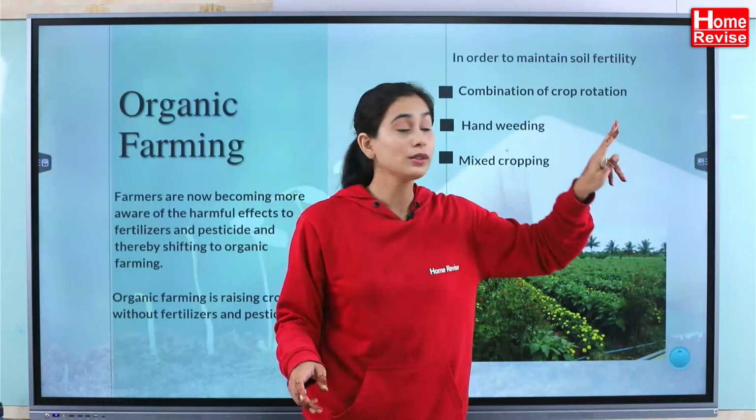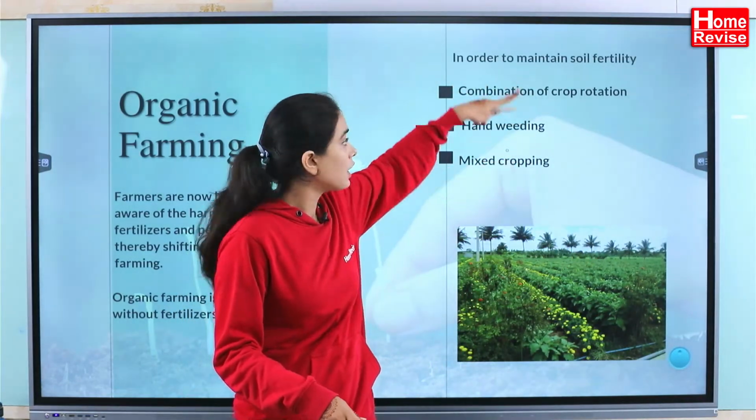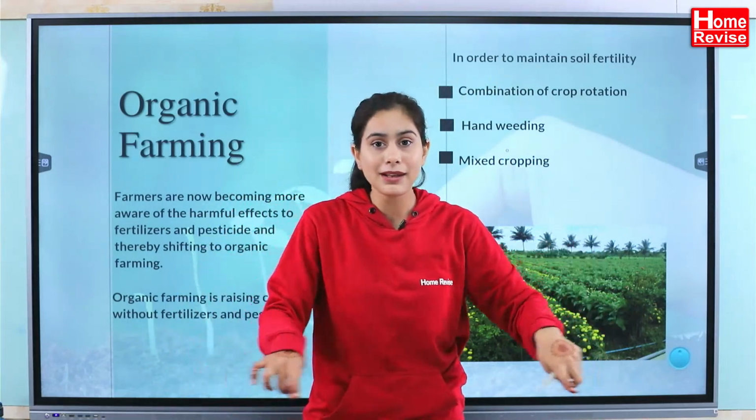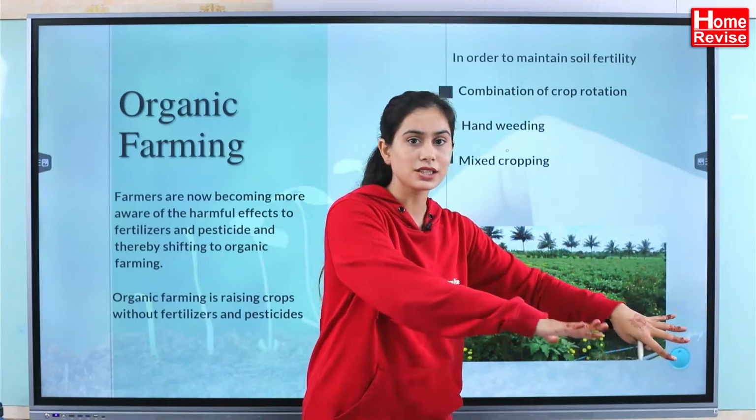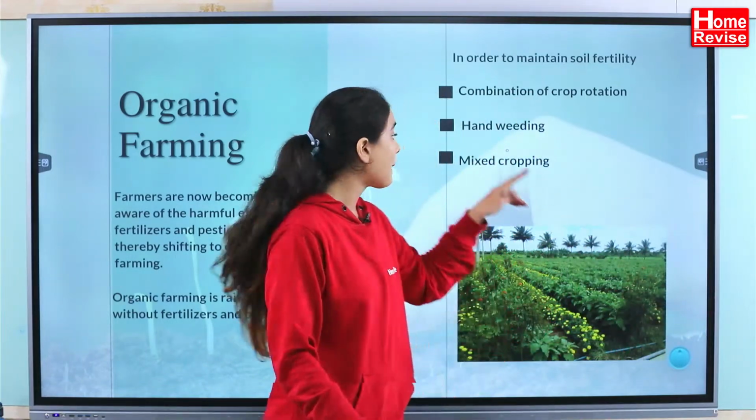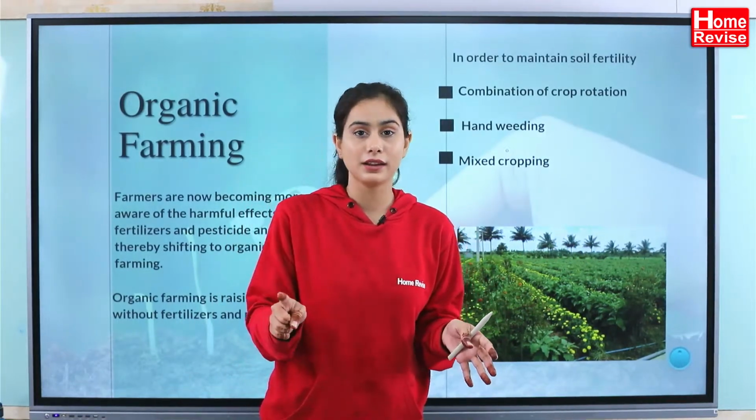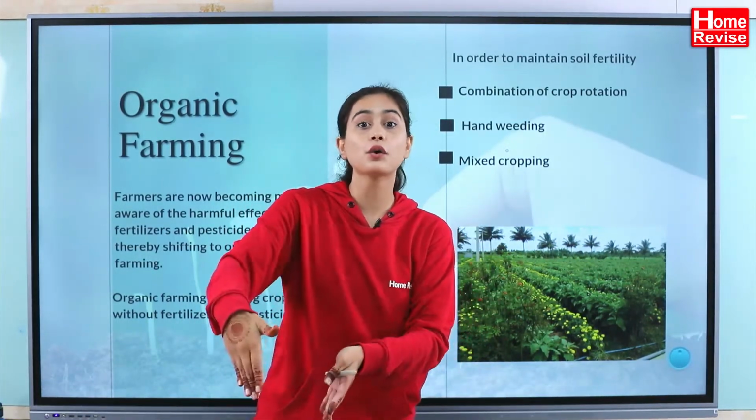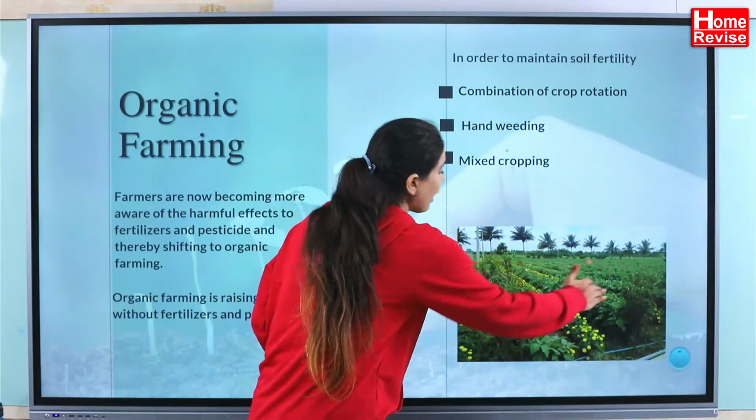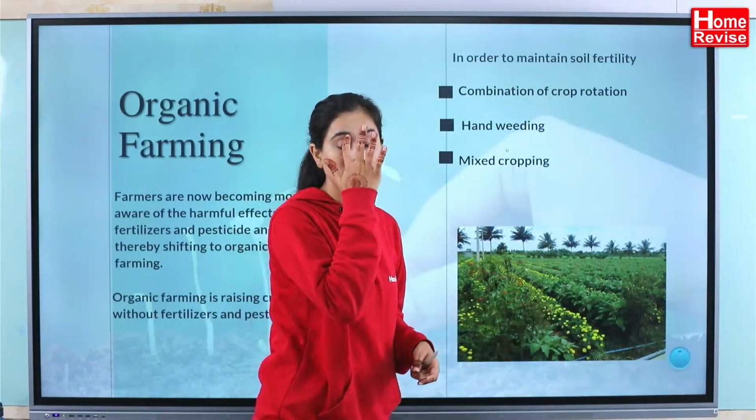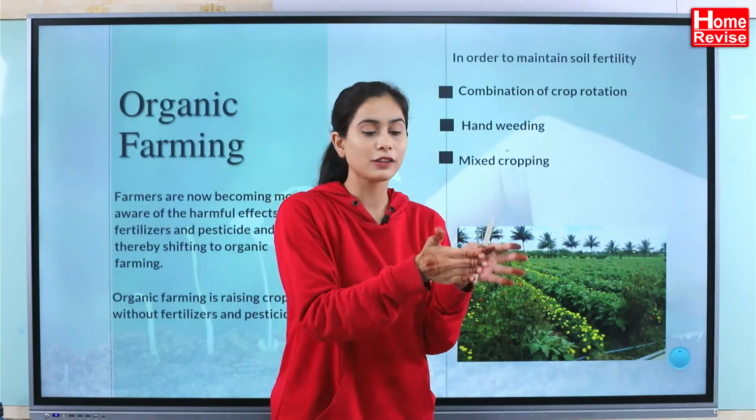Next is what? Mixed cropping. Now don't get confused between crop rotation and mixed cropping. I will tell you the difference. Crop rotation: same land, at a time you are growing one plant, and after the harvesting of that plant, you are growing the other plant. But in mixed cropping, at the same time, simultaneously, you are growing different plants in different rows. For example, in this row you have sunflower, in this row you have wheat, and so on. So you need to get the combination, of course. These combinations of plants will go well.